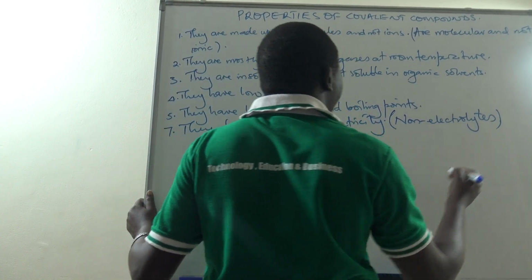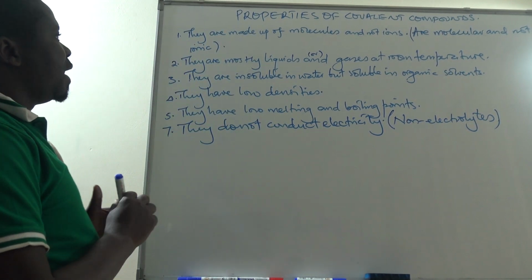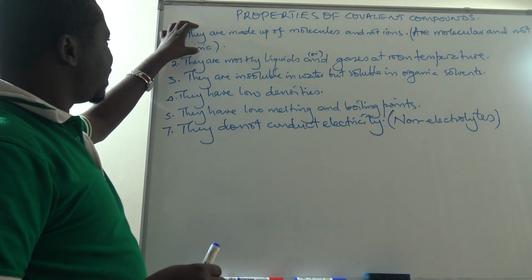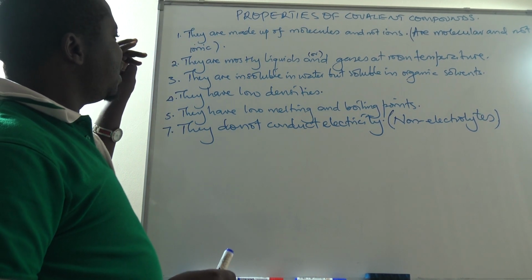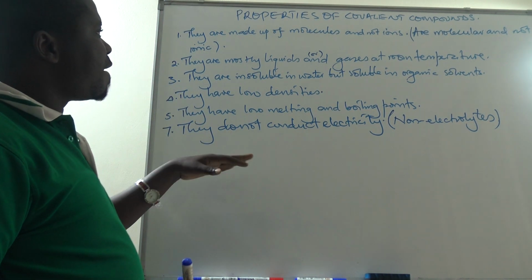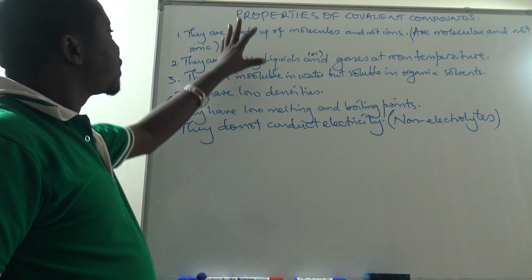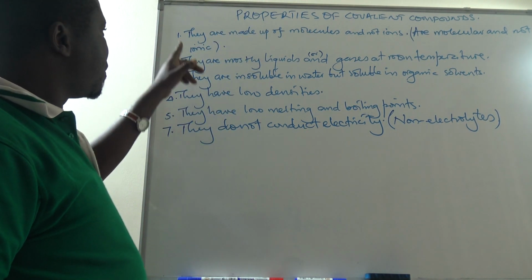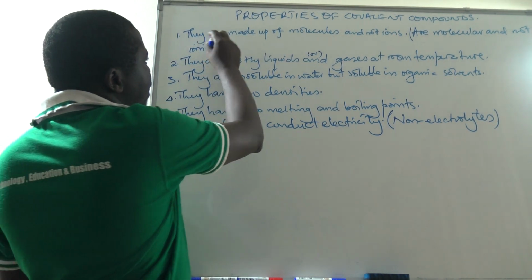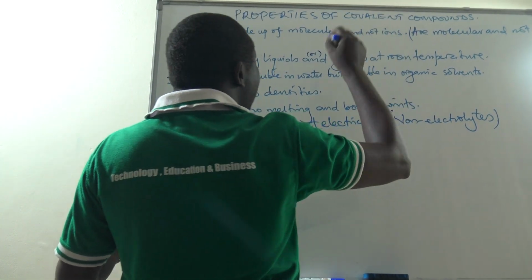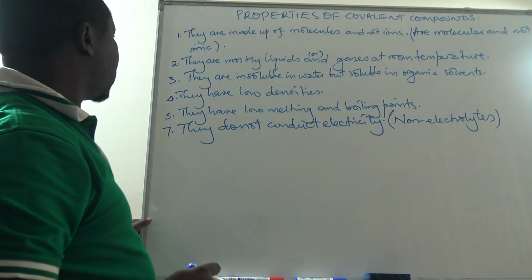So, these are the characteristics or the properties of covalent compounds. We need to master these characteristics very well, so that in case you are given any data, you can be able to identify a covalent compound out of the substances, basing on the properties that, one, they are made up of molecules and not ions. You don't find ions in covalent compounds.